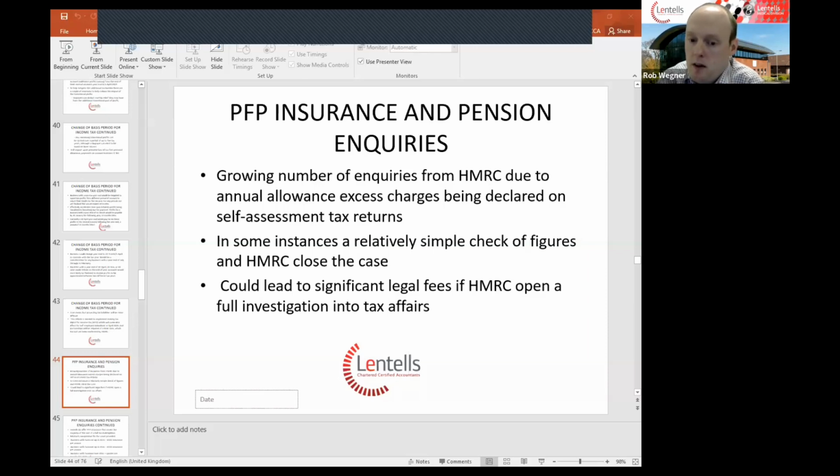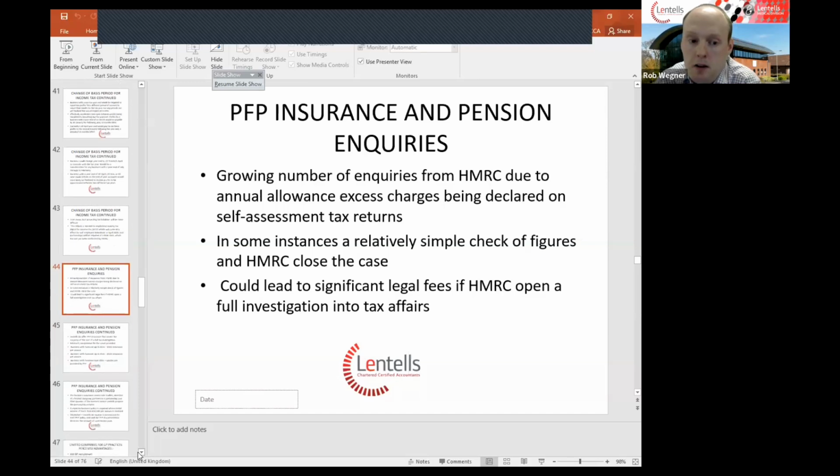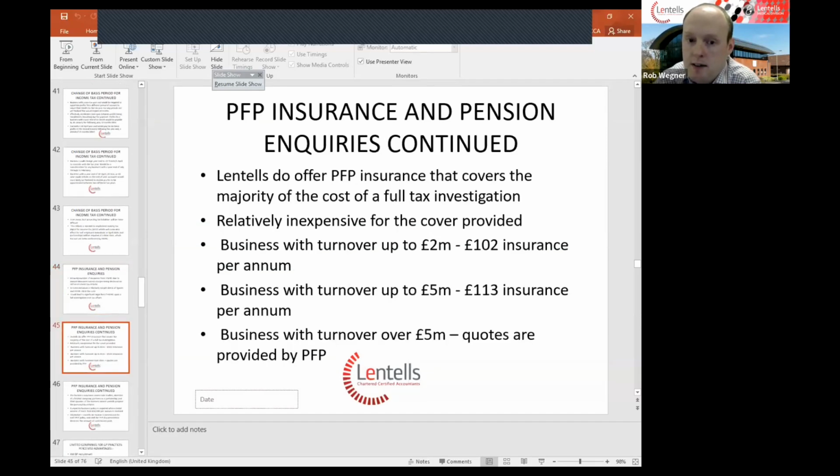The PFP insurance does cover tax investigations and is an additional option that we do provide to clients when we sign them up. And the PFP insurance does cover the majority of the costs for a full tax investigation. For the insurance cover provided, the price is actually relatively inexpensive.